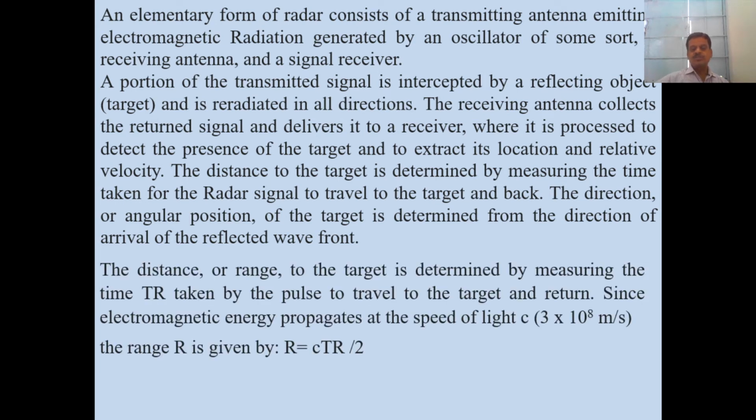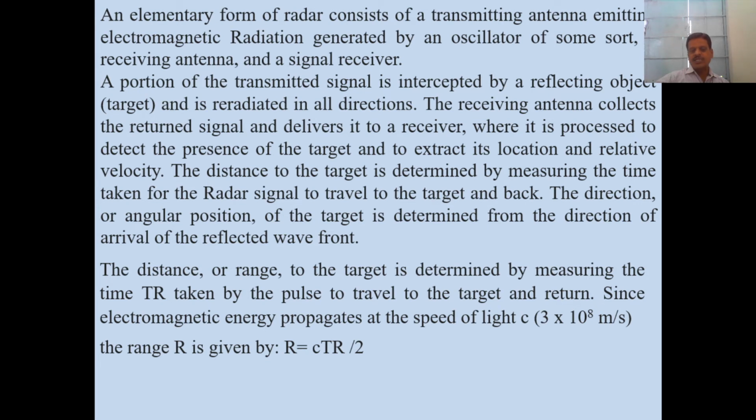The range of the target is determined by measuring the time taken by the pulse to travel to the target and return from it, and that time is known as TR.